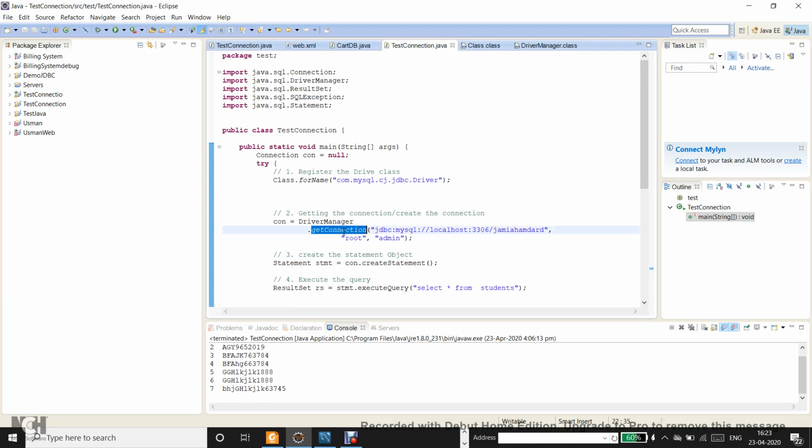Similarly, when you want to create a connection from the code itself, you have to repeat the same thing, and you have to tell that you are attempting a connection using JDBC, that is Java Database Connectivity, and you want to connect to MySQL. Then the machine is localhost, that is the same machine. The port number the MySQL server is listening on is 3306. Then the database is Jamia Hamdard, the username is root, and the password is admin.